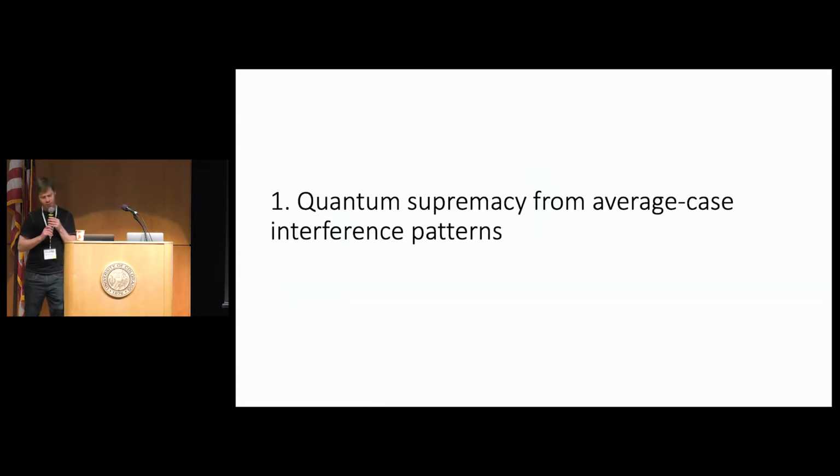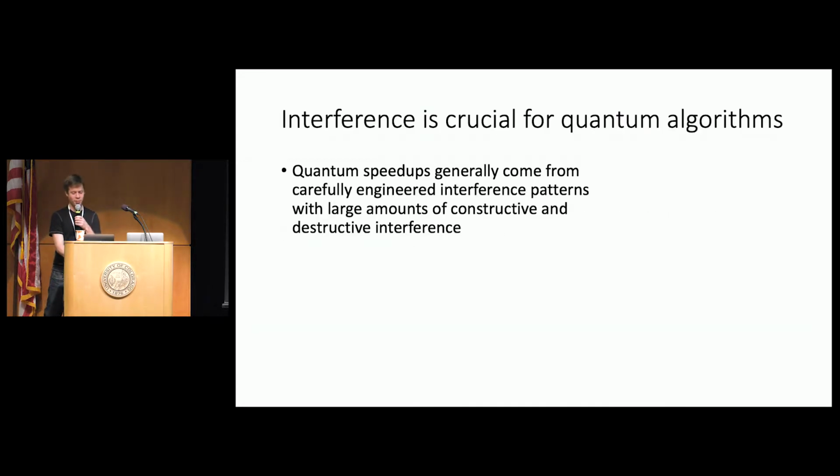Let me start by talking about what I think is maybe the main message for this talk, which is how to obtain quantum supremacy from average case interference patterns. So what do I mean by this? What is an average case interference pattern anyway? The point is this. Quantum speedups generally come from carefully engineered interference patterns with large amounts of constructive and destructive interference.